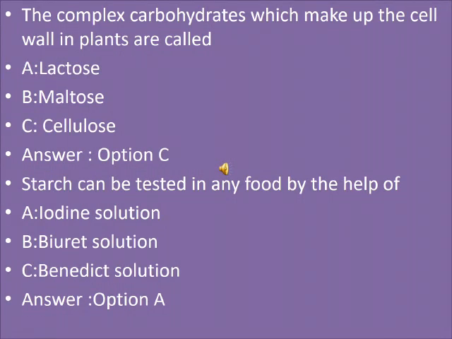The complex carbohydrate which makes up the cell wall in plants is called. Option number A is lactose, B is maltose, C is cellulose. So the right option for that is option number C, which is cellulose. Starch can be tested in any food with the help of. Option A is iodine solution, option B is biuret solution, option C is Benedict solution. So the right option is A, iodine solution.